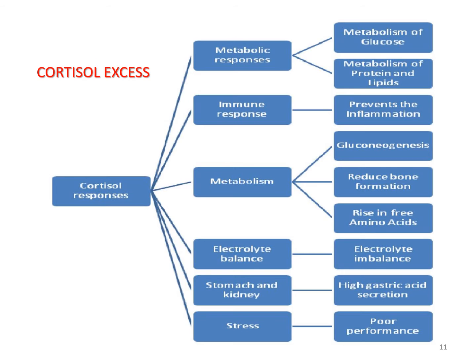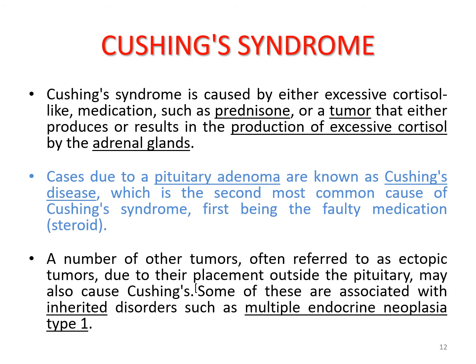There is high gastric acid secretion leading to gastric ulcer, and poor performance due to weakness. The condition is known as Cushing syndrome. These are the constellation of symptoms known as Cushing syndrome.